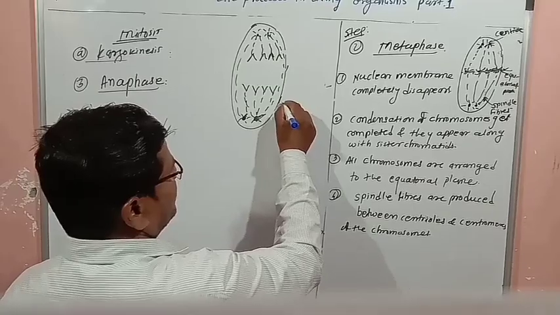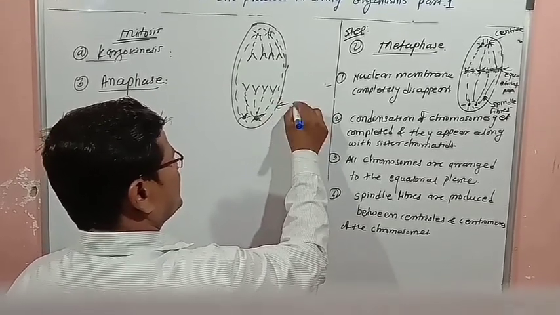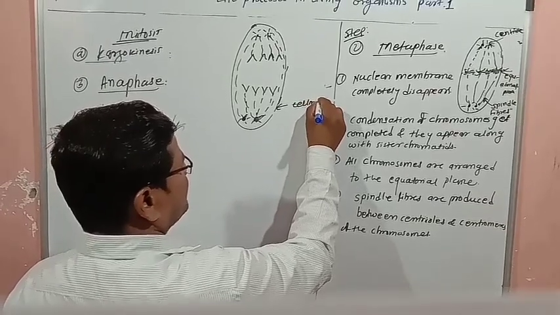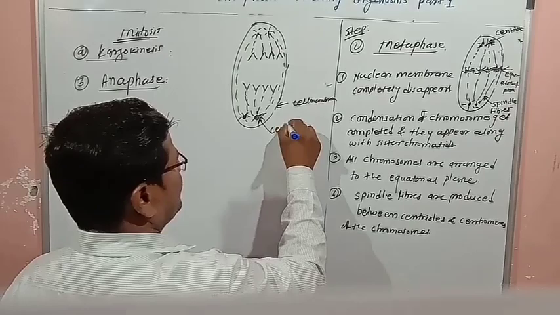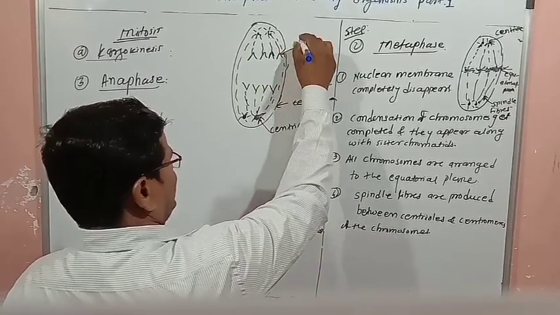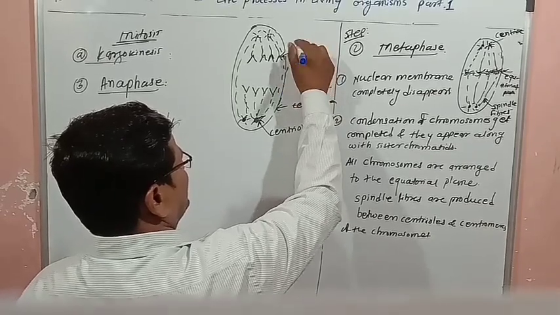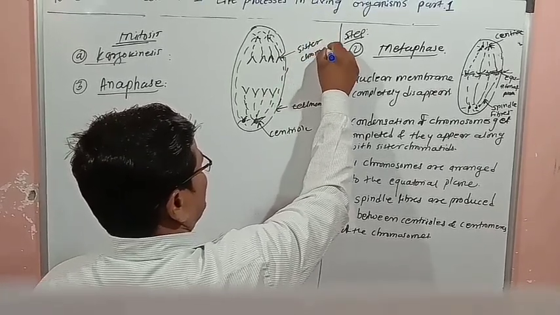This one is the nuclear membrane, this one is the cell membrane, this one is the centriole, and these are the sister chromatids,